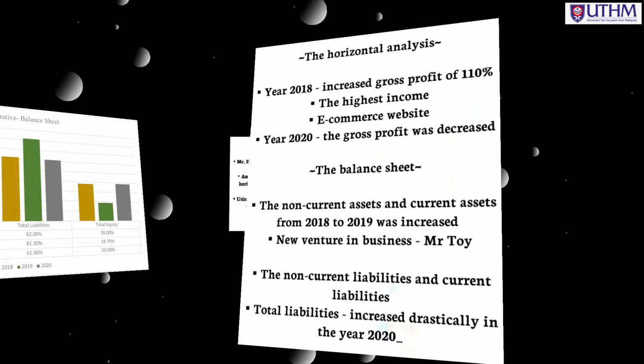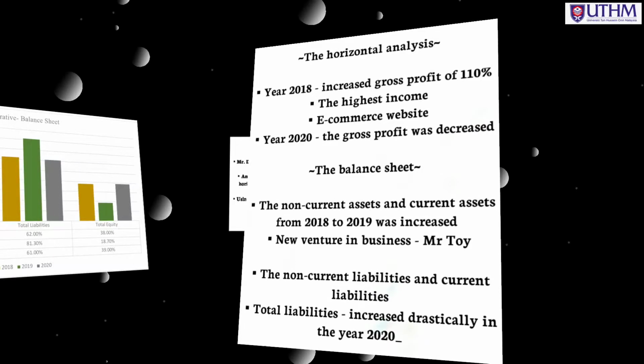Based on those 3 years, 2018 until 2020, Mr. D.I.Y Group Berhad should increase their sales and aim to reduce the amount of liabilities of the company. This way the company can be more stable in the business and can compete with other companies.